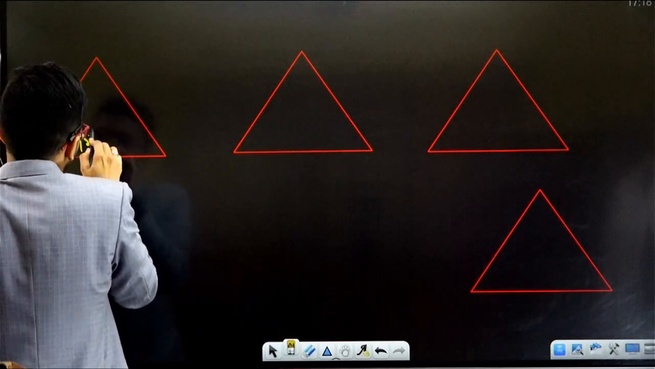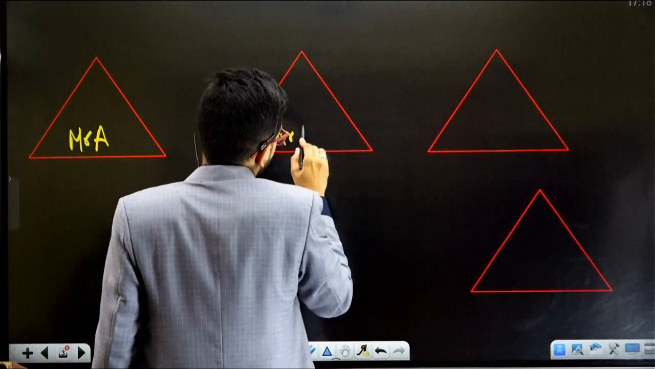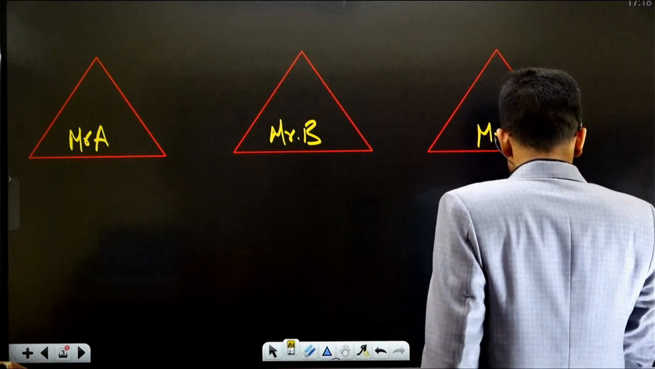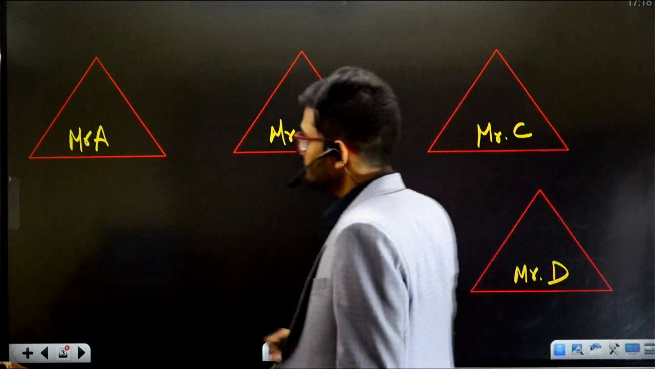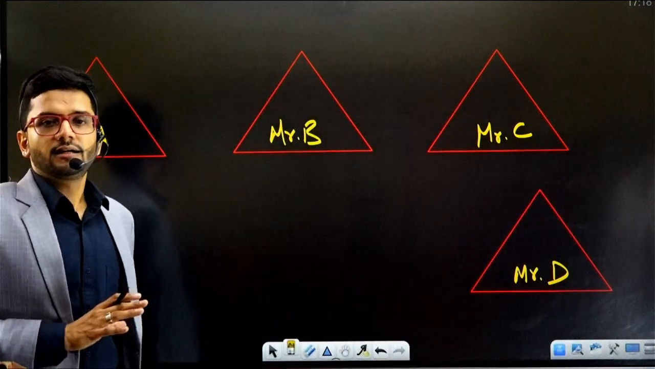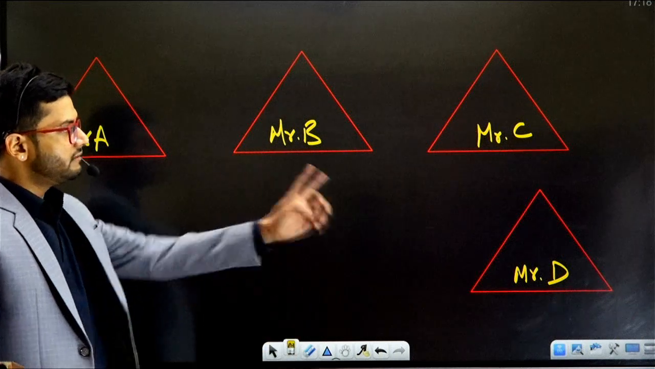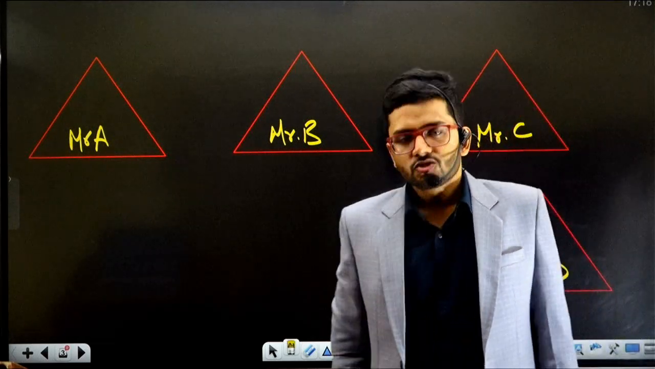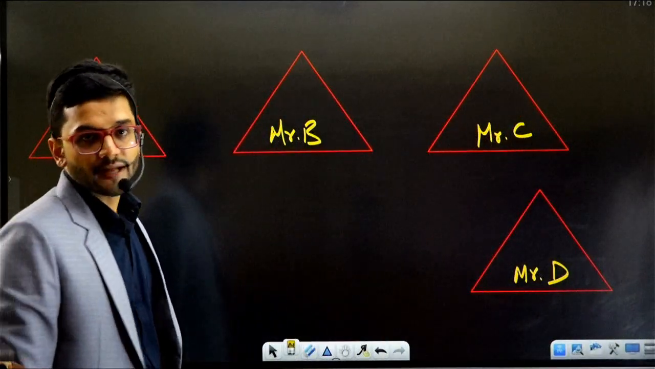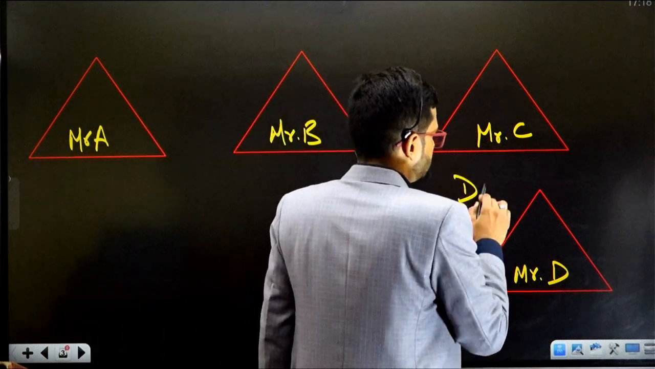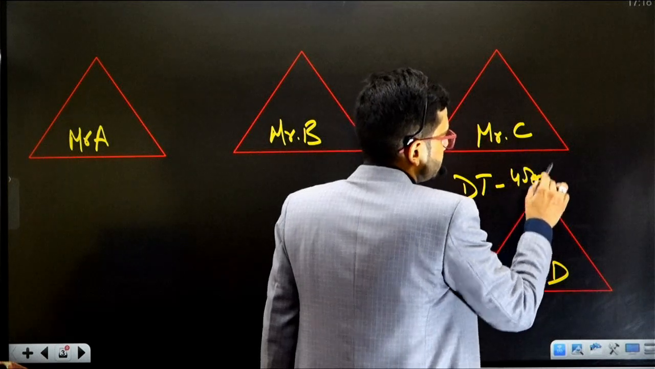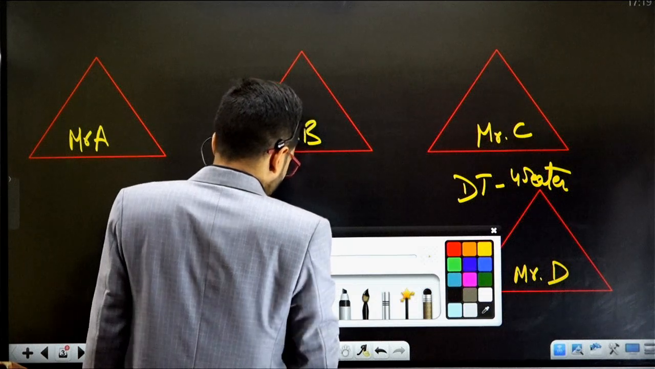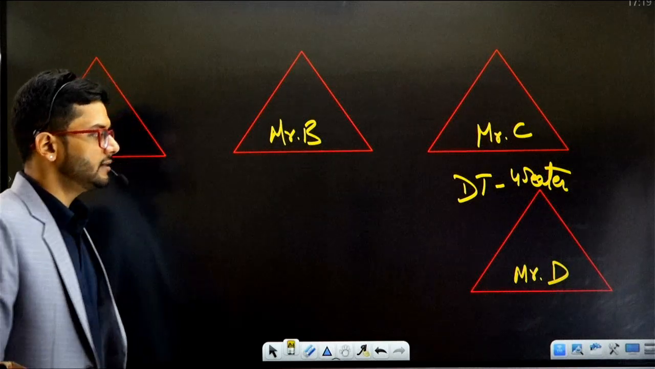So I have 4 people in my diagram: Mr. A, Mr. B, Mr. C, Mr. D. I have a commercial transaction which will involve these 4 people. Mr. D is the ultimate consumer and he wants to buy a dining table, which is a 4-seater dining table.